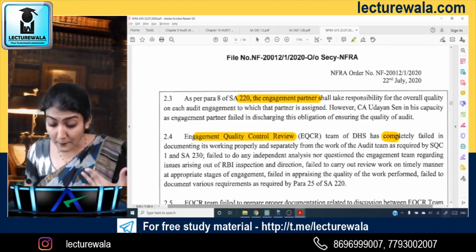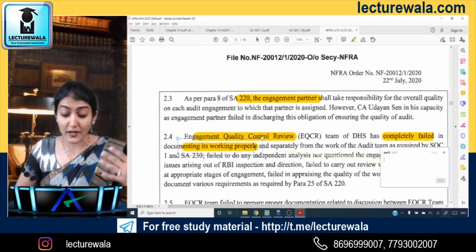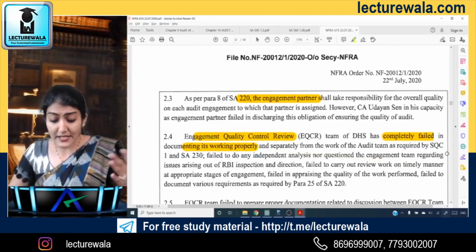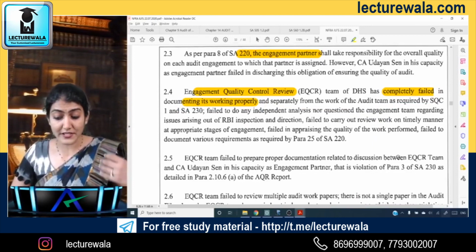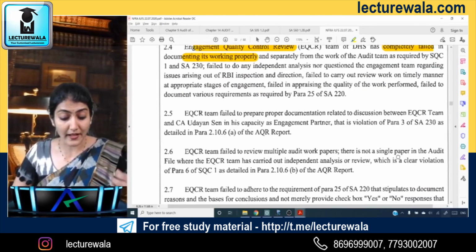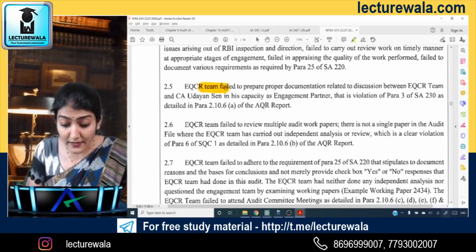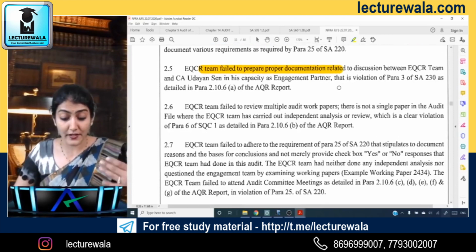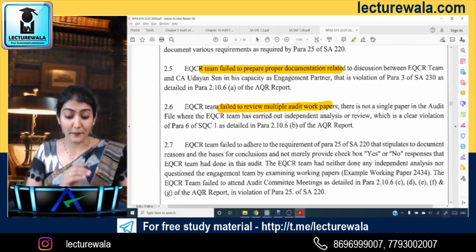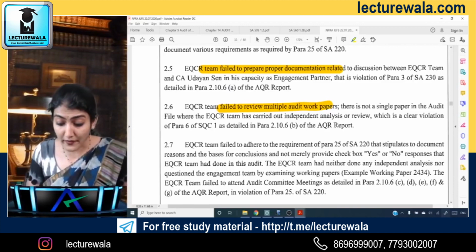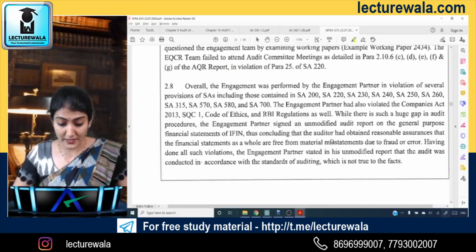So yes, it has completely failed in documenting its working properly, and separated from the work of the audit team as required by SQC1 and SA230. EQCR team failed to prepare documentation. EQCR team failed to review multiple audit working papers, failed to adhere to the requirement of SA220.